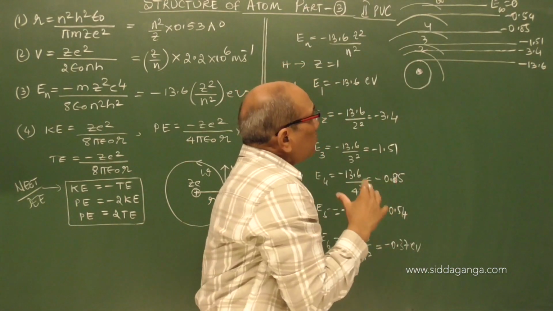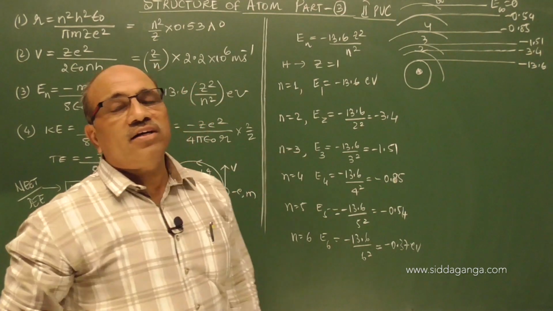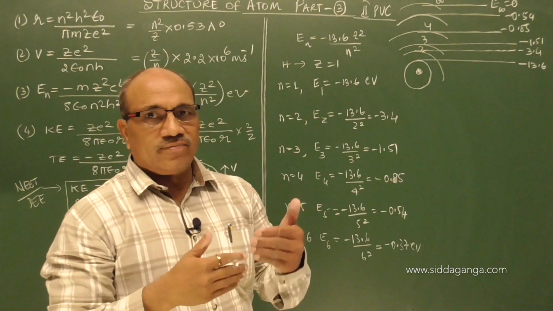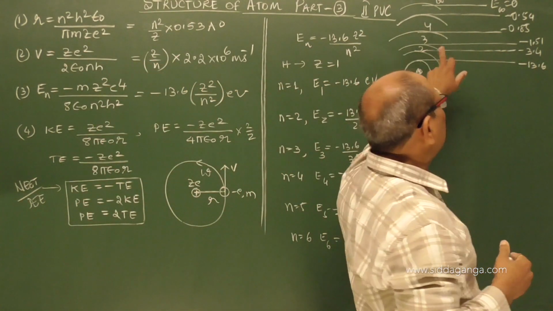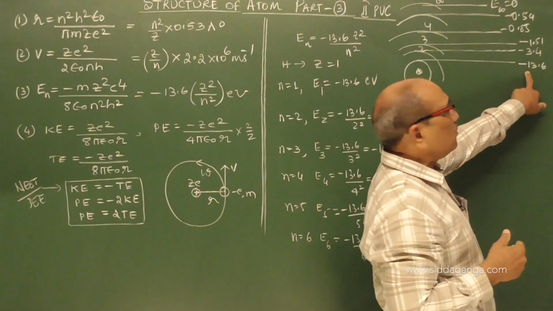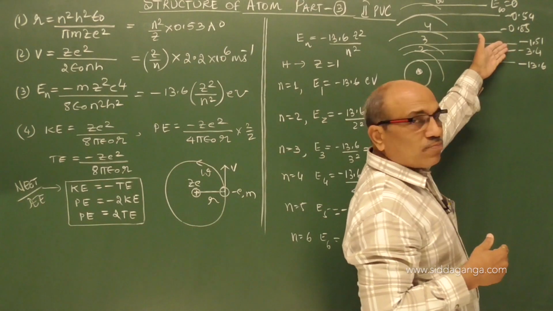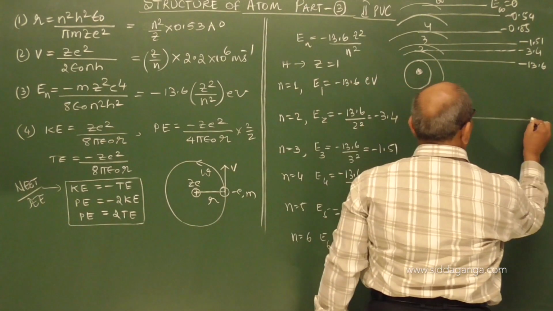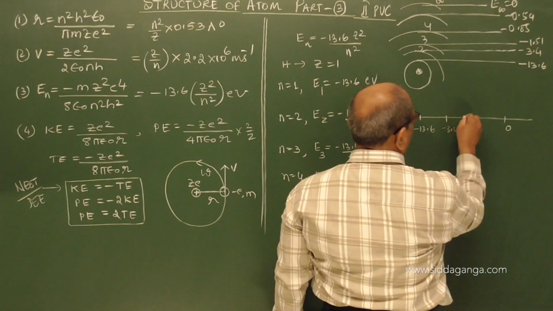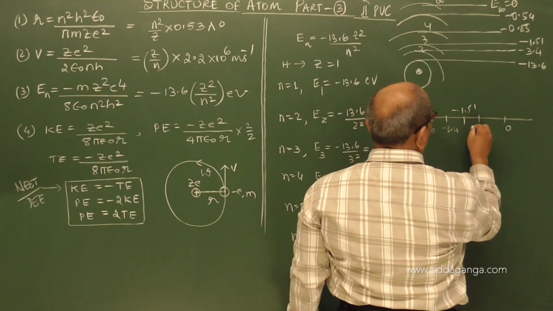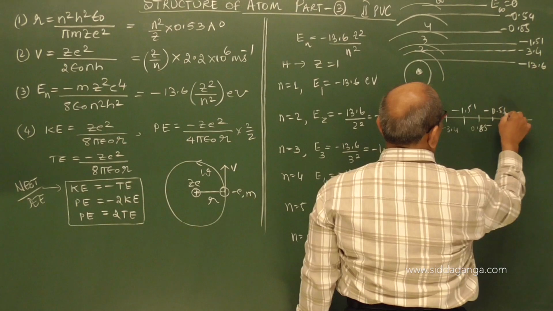So I am talking in terms of not the orbit but the energy, where the electron is found around the nucleus. The energy of the first orbit is minus 13.6, in the second orbit minus 3.4, third minus 1.51. Suppose you see the number system: 0, minus 13.6, minus 3.4, minus 1.51, minus 0.85, minus 0.54.